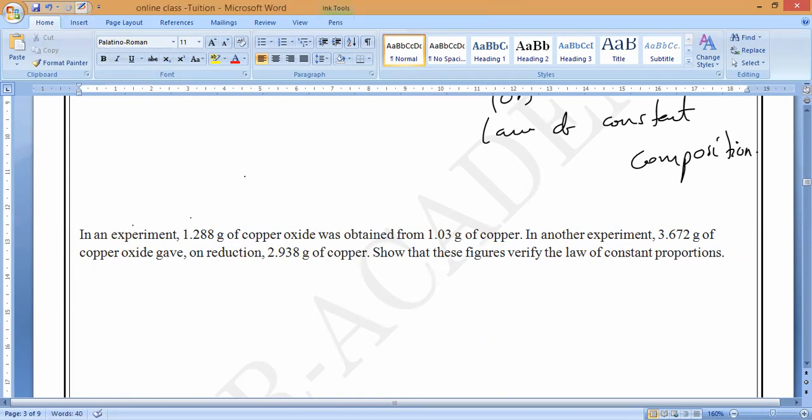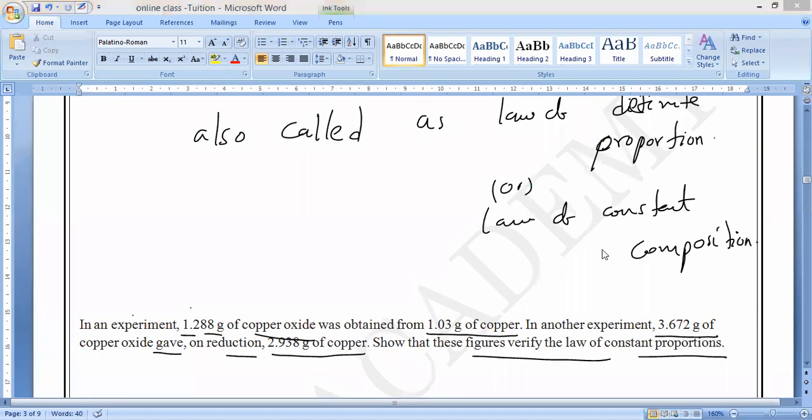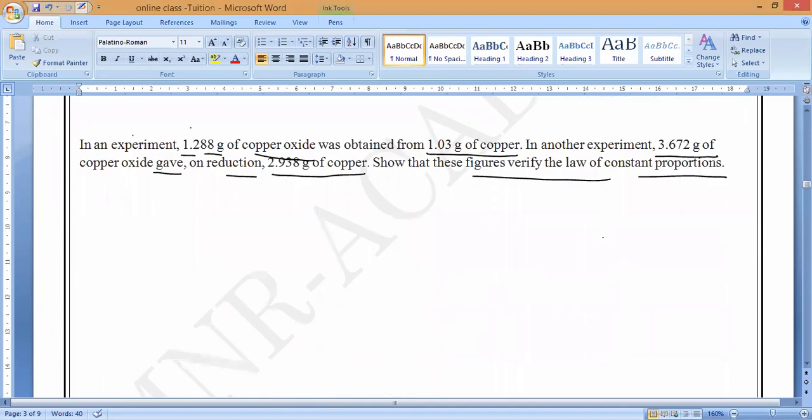So in an experiment, 1.288 grams of copper oxide was obtained from 1.03 grams of copper, and in another experiment 3.672 grams of copper oxide gave under reduction 2.938 grams of copper. So show that these figures verify the law of constant proportion. Also we can call it the law of fixed proportions, or law of definite proportions, or law of constant composition. Yes or no? So now they are saying, observe very carefully.